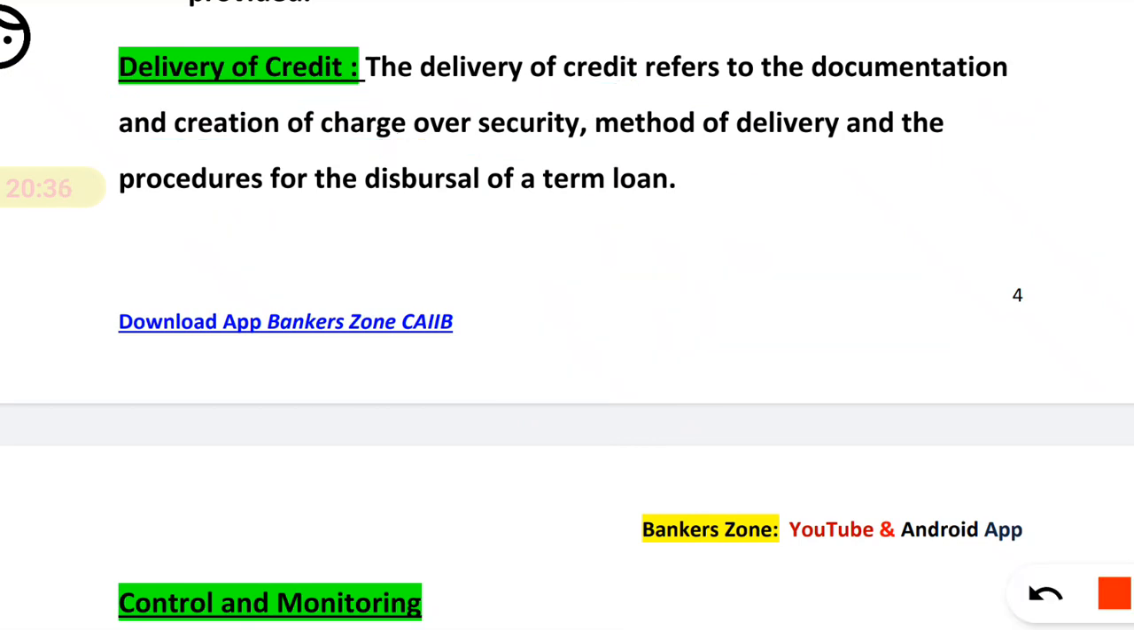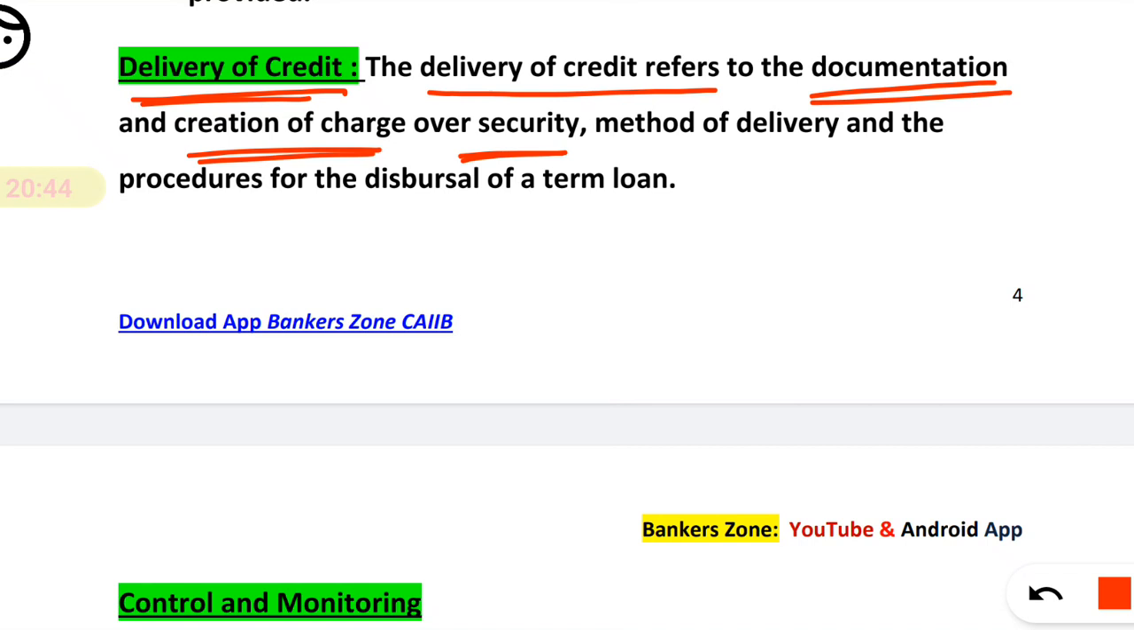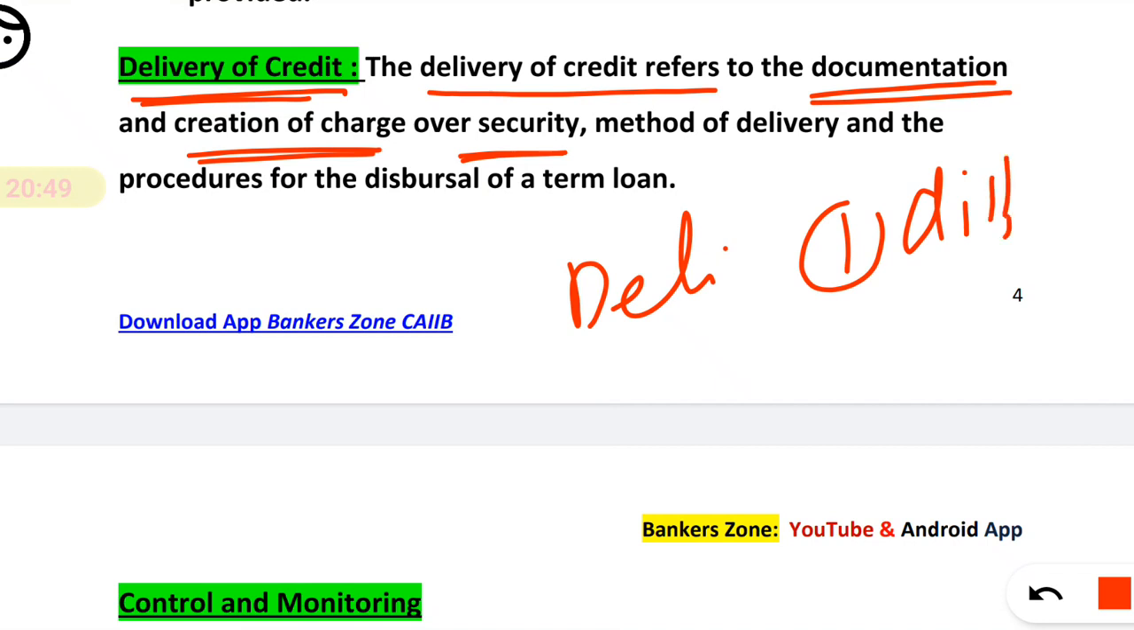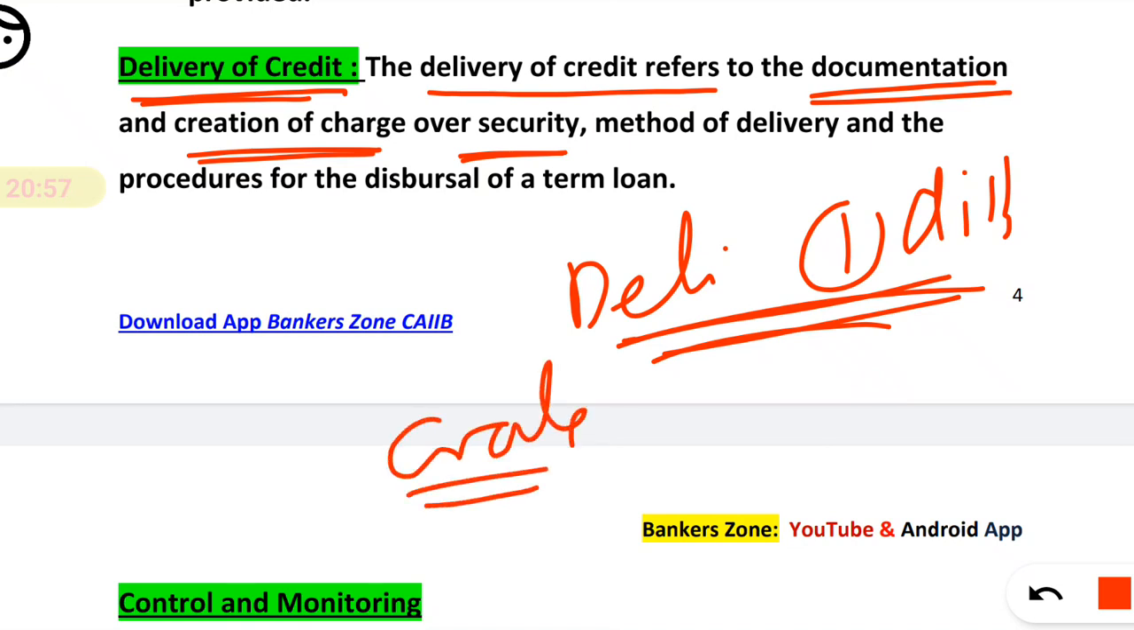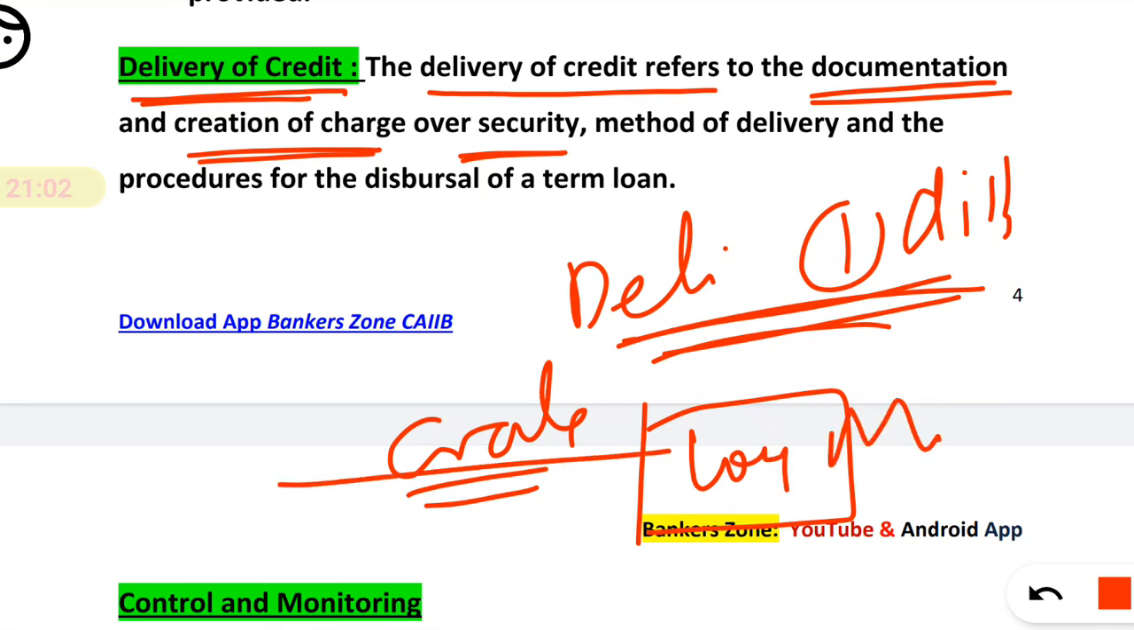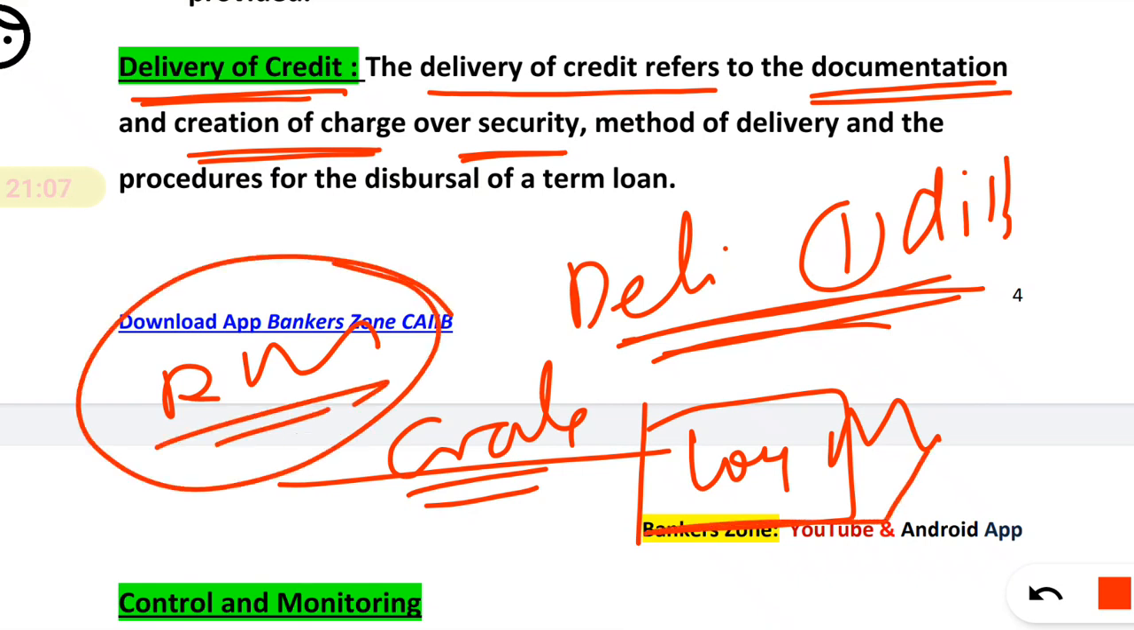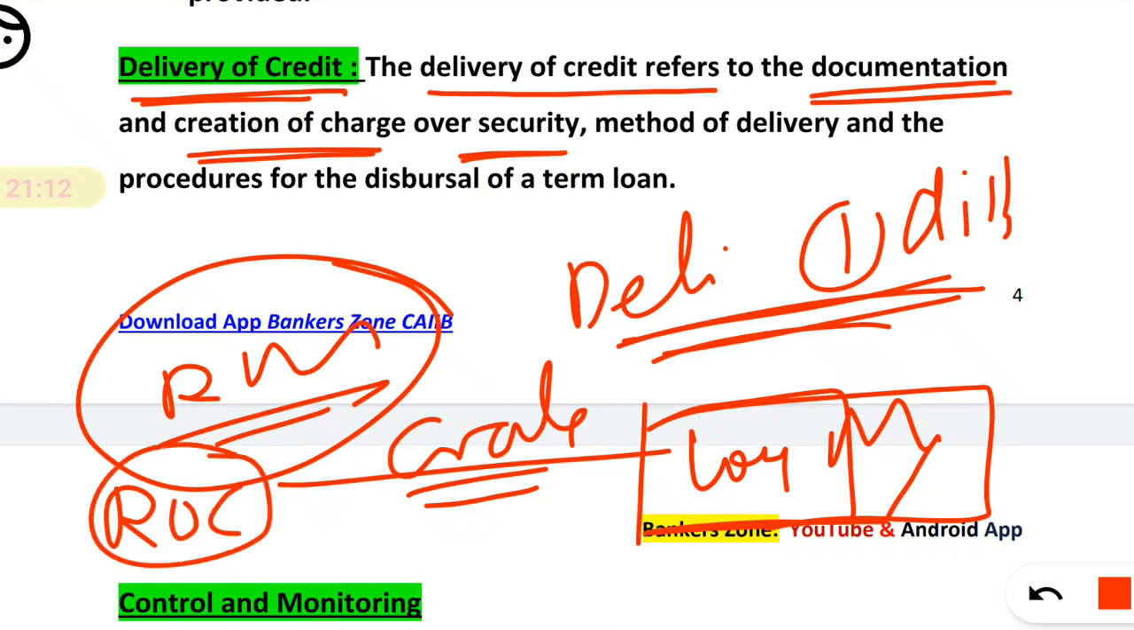So what is the delivery of credit? Delivery of credit refers to the documentation and charge creation over security. Delivery of the credit means first disbursement. Disbursement means you are delivering that credit. Simultaneously, you have to create some charge. For example, if the customer has given some land or property as a mortgage, then we have to do the RM, that is a registered mortgage, or any type of mortgage. We have to take that mortgage and register it with the registrar of companies or elsewhere.